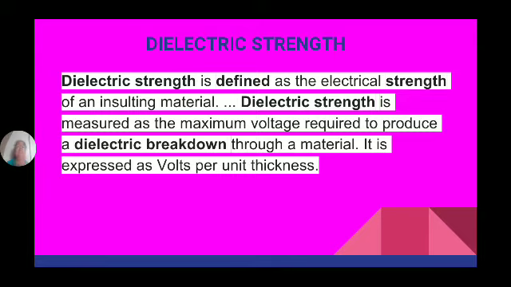So the voltage up to which the insulating material acts as an insulating material, or we can say the voltage beyond which the insulating material no more acts like an insulating material and breaks down all its insulating properties, that voltage is known as dielectric strength or dielectric breakdown, and it is measured in how many volts are required for so and so thickness.